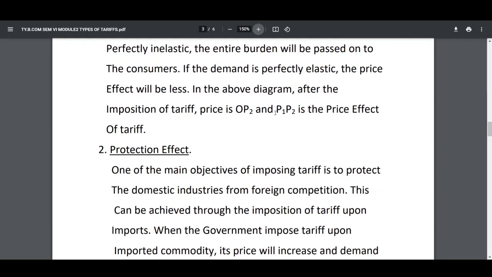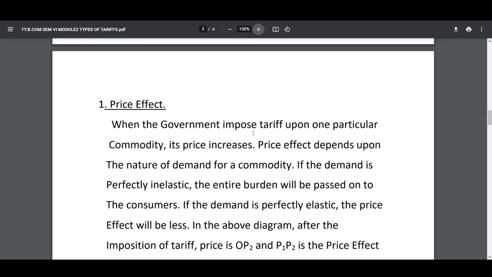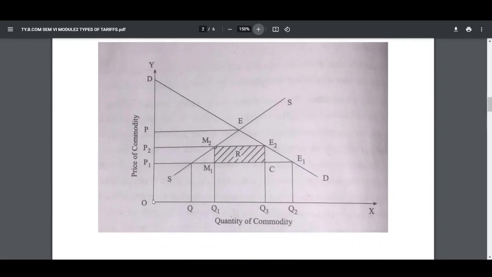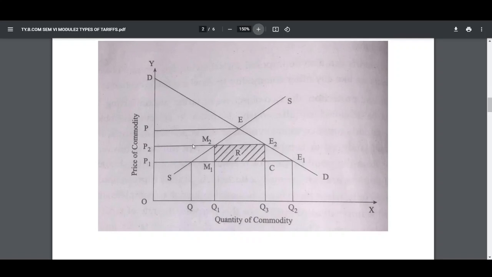In the above diagram, after the imposition of tariff, the price is OP2 and P1P2 is the price effect of tariff. OP2 is the price and P1P2, this area is the price effect of tariffs.